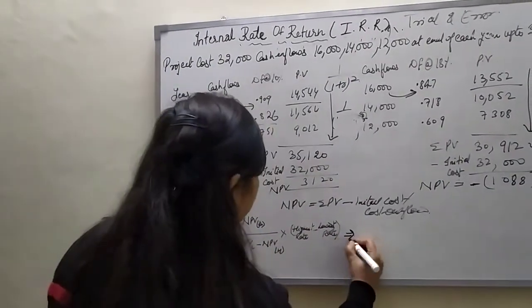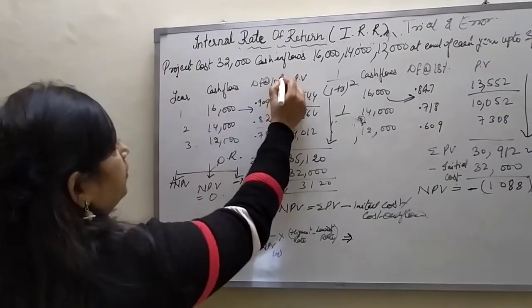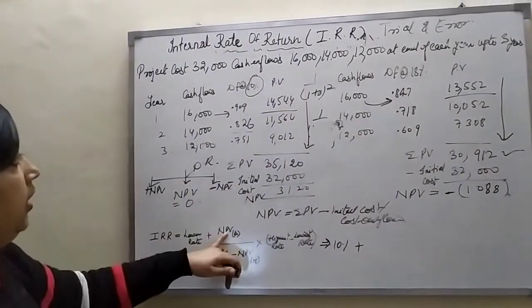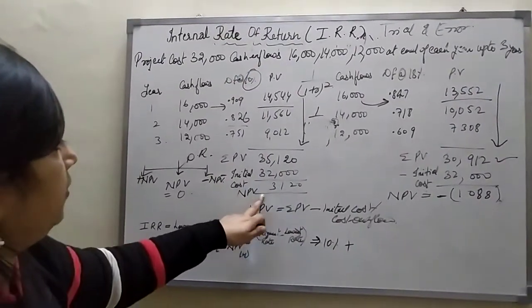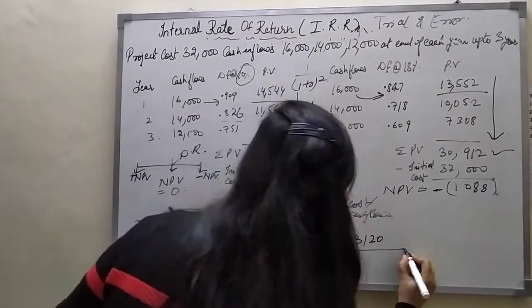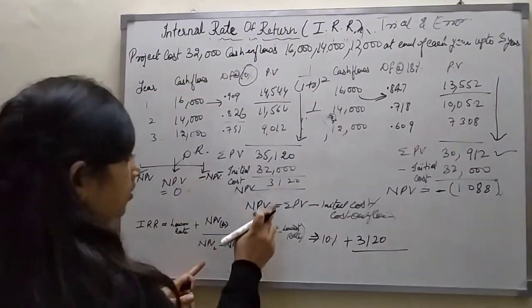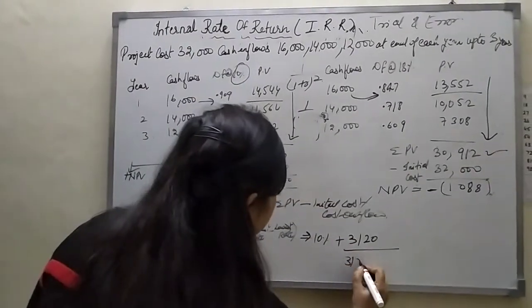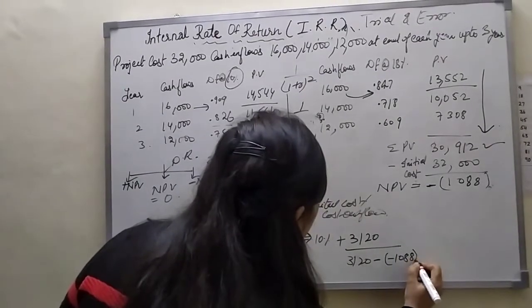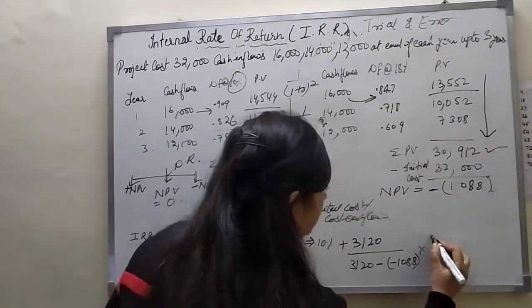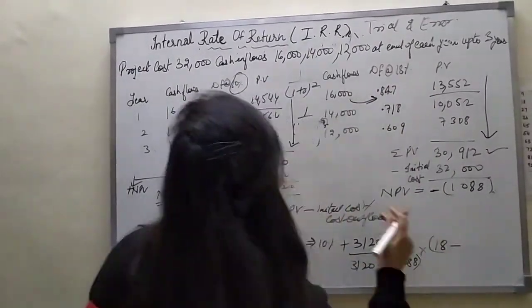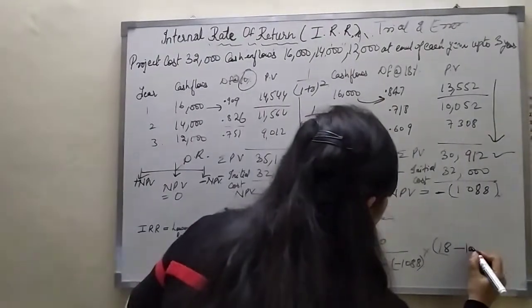Now I am putting the values. The lower rate is 10%, plus the NPV at the lower rate, that is 3120, and in the division there is the difference between the lowest NPV minus the highest NPV, and multiply with the highest rate, that is 18, minus the lowest rate, that is 10.